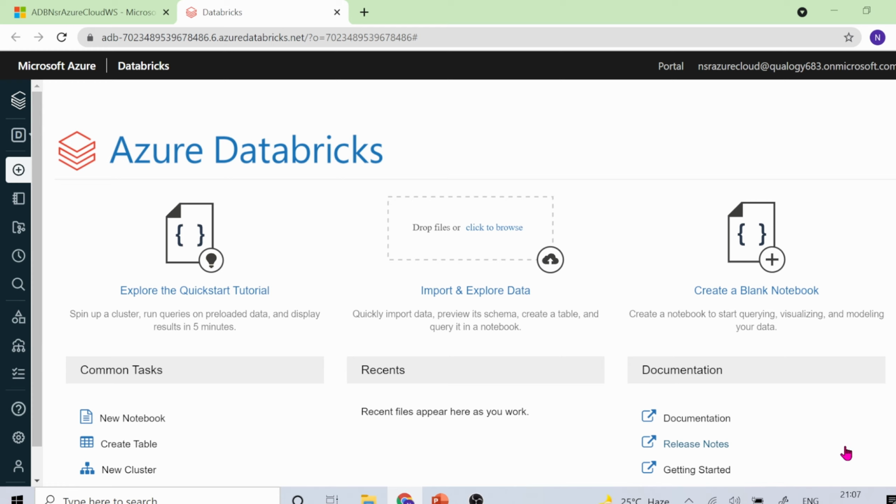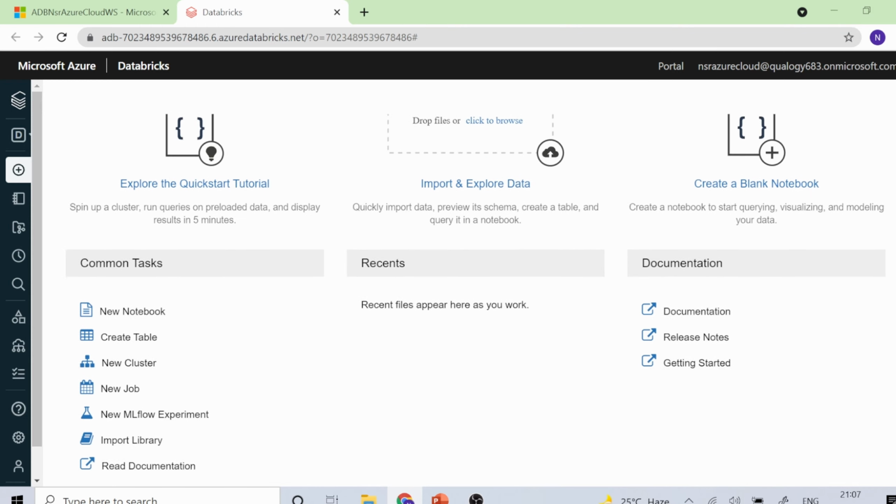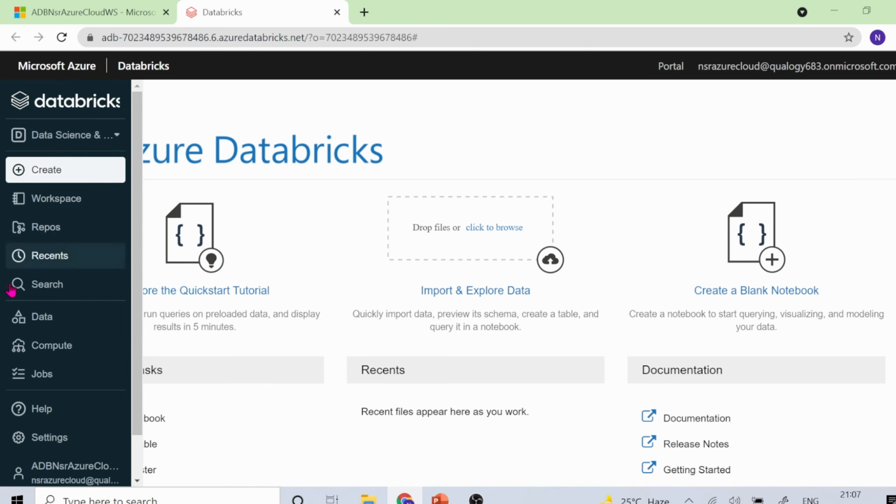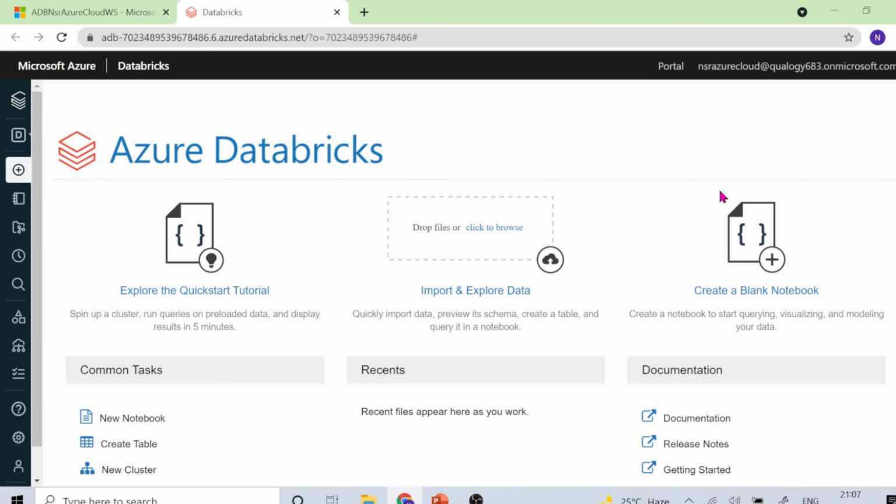Thank you guys. I hope you have understood today's Azure Databricks concept. Please provide your valuable comments if you have understood. In the next session, I'll be discussing how to perform coding. I'll give you an overview of how this dashboard looks, what the different tabs or things available in this portal are, how a notebook is created, and how to run that notebook. I'll be discussing all these things in the next session.